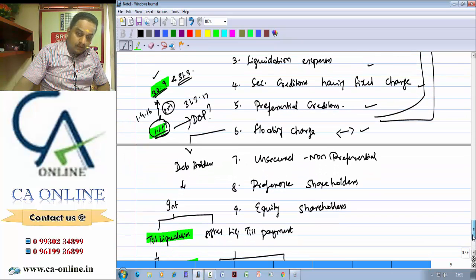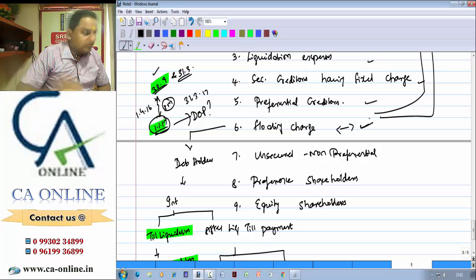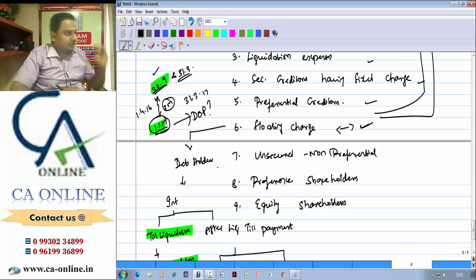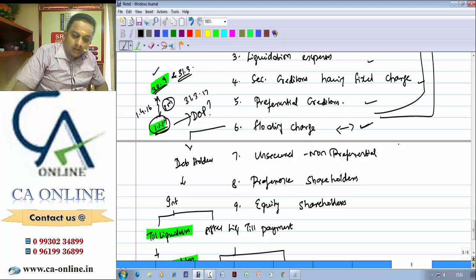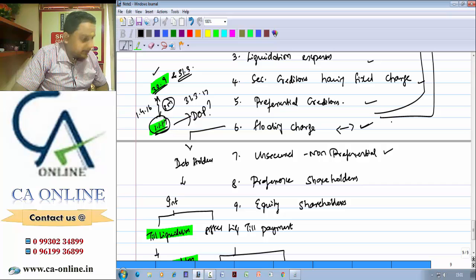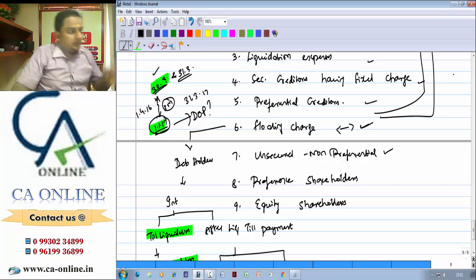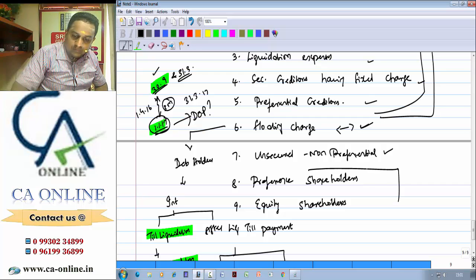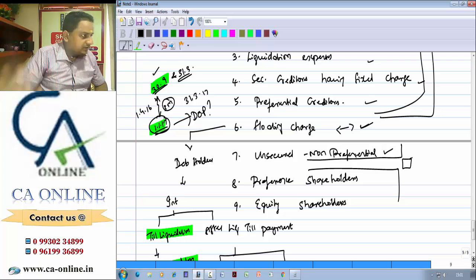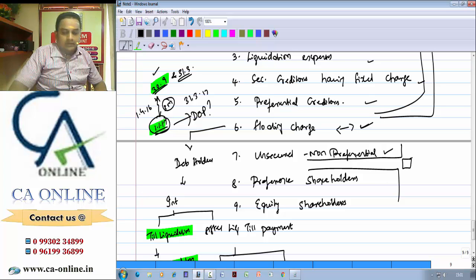That is, the company is able to pay the debenture holders' principal amount, is able to pay interest till the date of liquidation, is also able to pay all the unsecured non-preferential creditors, and the company is left over with some cash before making payment to preference shareholders, if they have some surplus cash, then the company is said to be solvent.